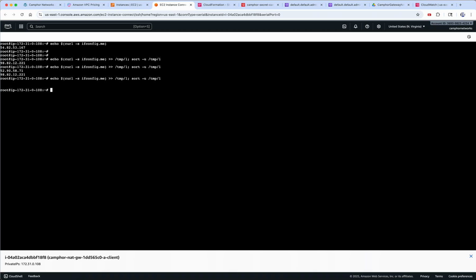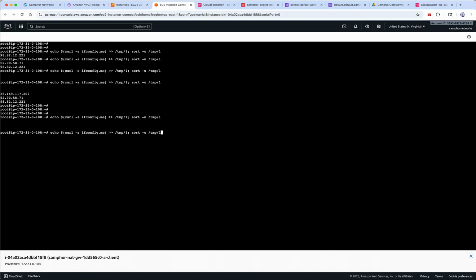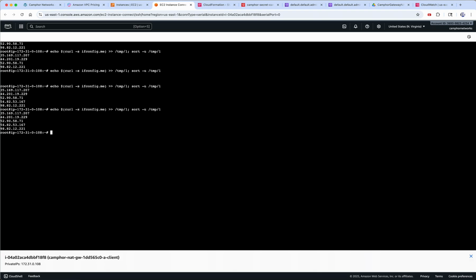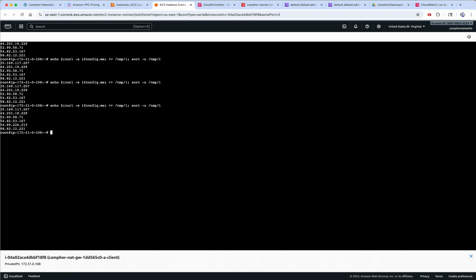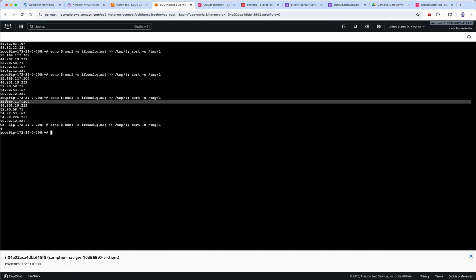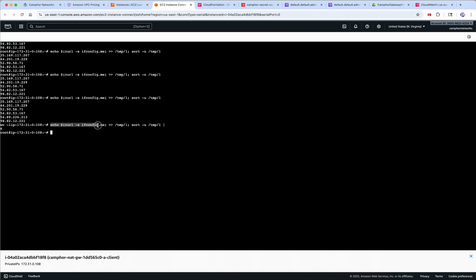Sometimes I've seen rate limiting being done by the remote side. I've seen that it takes a little bit of time, or probably the rate limiting is from the AWS side, but that's because I'm using micro instances. Okay, you can see I got 1, 2, 3, 5. There should be six. Okay, right? So you can actually see now I have six different public IP addresses coming from my curl. So basically now we're able to load balance to all of them.